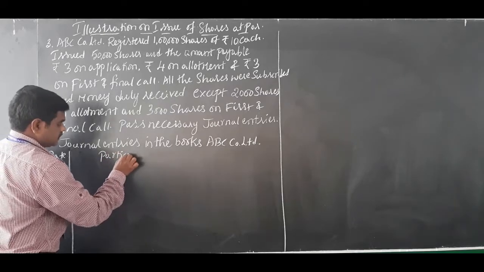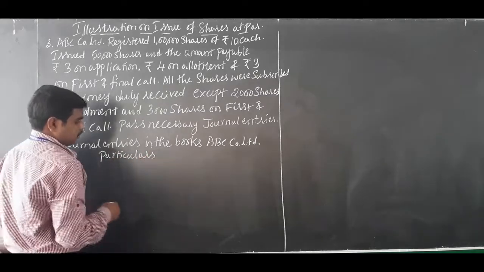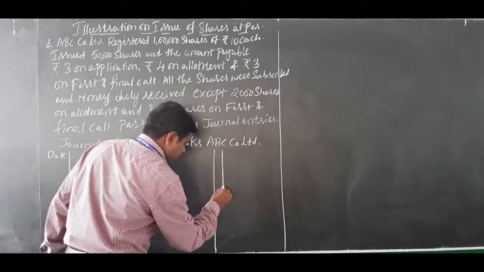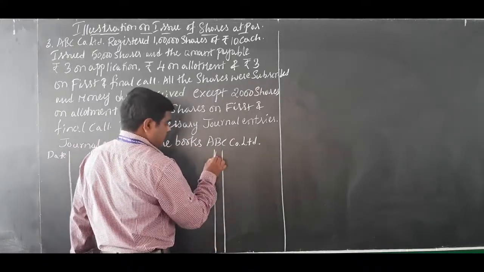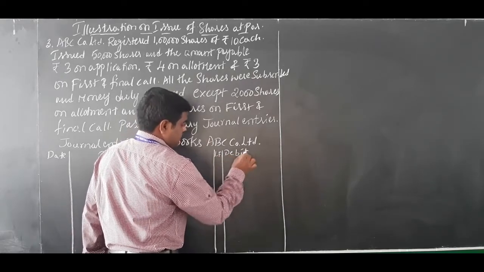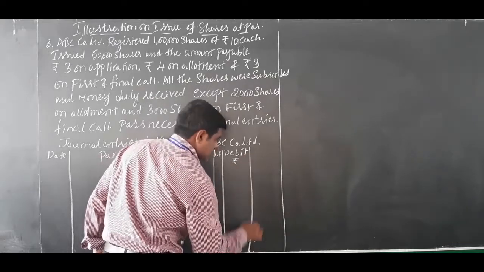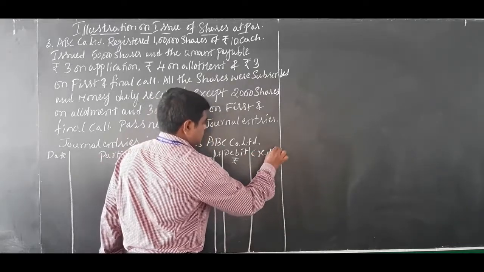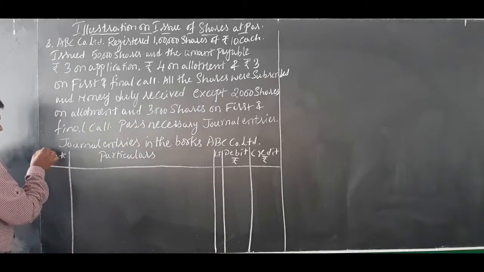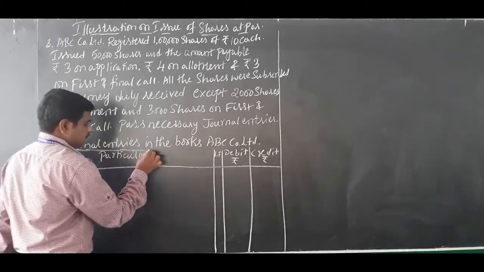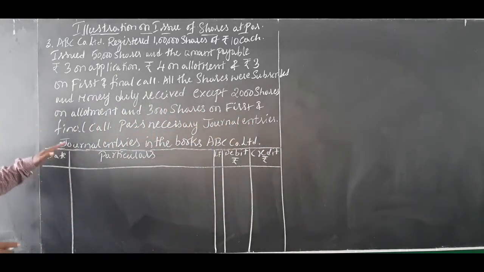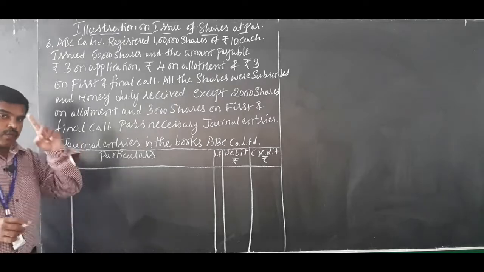Particulars; of course, make the particulars column bigger. Small column for ledger folio. Next, debit rupees, credit rupees. So you know the journal proforma, you studied first PUC journal entry, how to pass journal entry. So first draw line for one page.